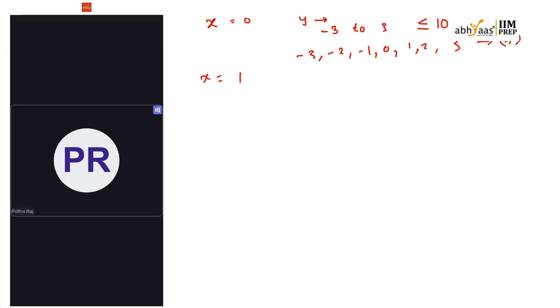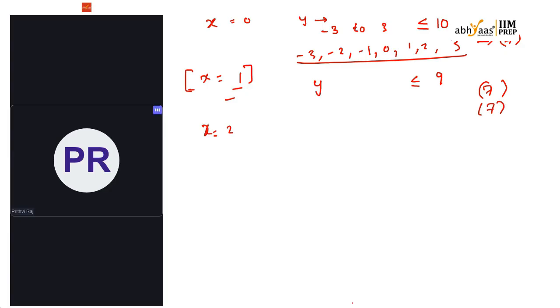In that case y square should be less than or equal to 9, so again I'll get 7 values. Here x need not be only positive, it can also be negative. Even if x is negative, another 7 values will be possible.